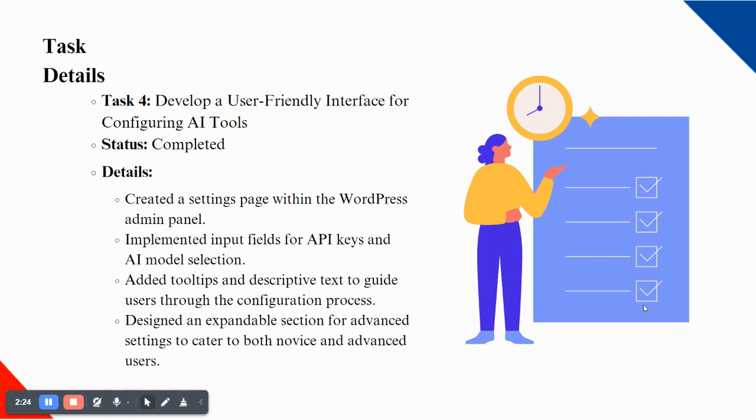Our task 4 is to develop a user-friendly interface for configuring AI tools. The status is completed. We created a settings page within the WordPress admin panel, implemented input fields for API keys and AI module selection. We added tooltips and descriptive text to guide users through the configuration process. We designed an expandable section for advanced settings to cater to both novice and advanced users.